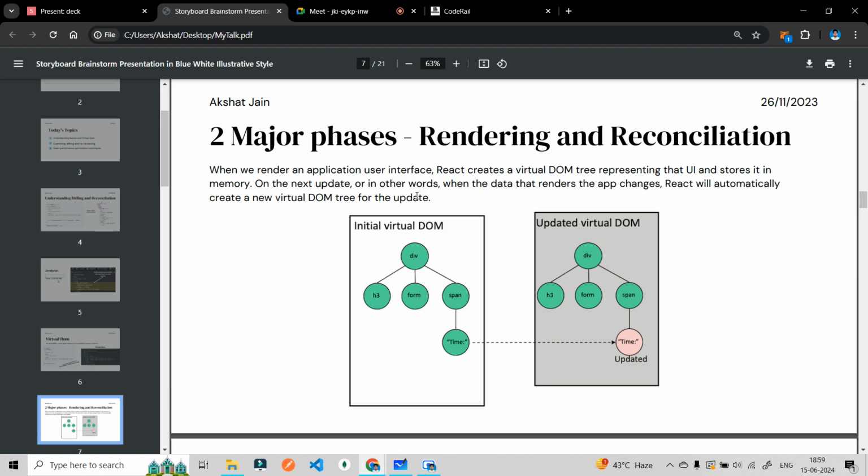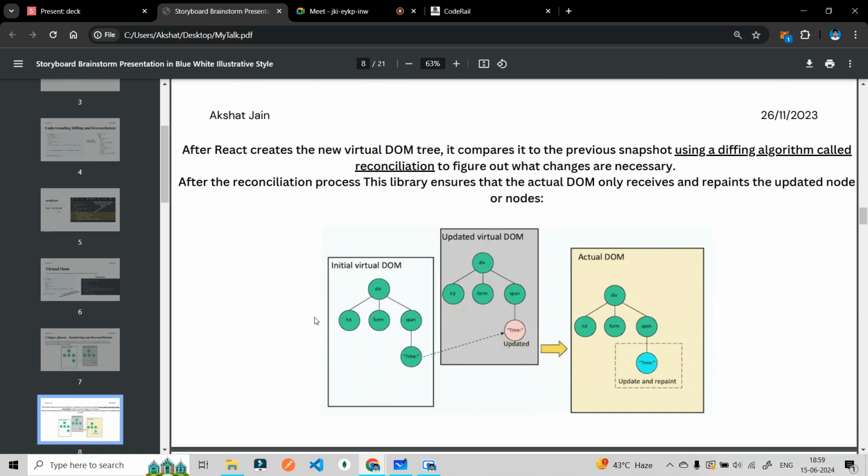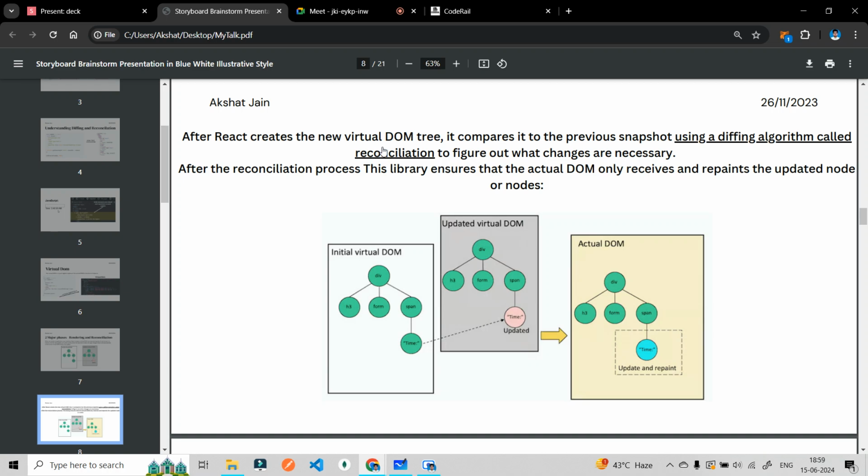But what the virtual DOM does is it compares only these two nodes, and it updates only the node that needs to be updated. So React will automatically create a new virtual DOM tree for the update. After React creates a new virtual DOM, this is something I was telling you: previous virtual DOM, current virtual DOM, it will compare, and then it will update the actual DOM.